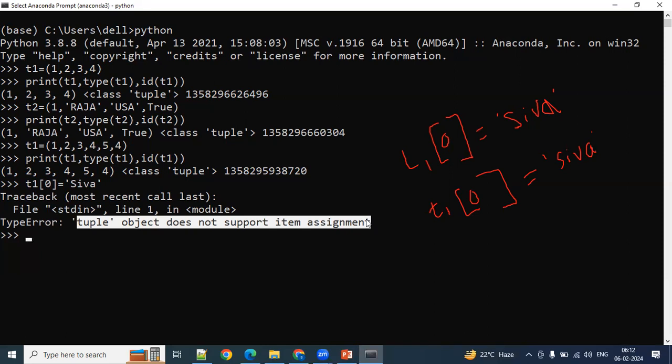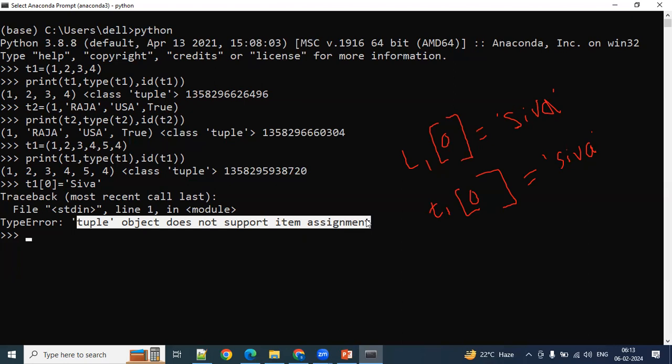Since we cannot modify the elements in the tuple, some methods we have discussed yesterday, right? What are all the methods we have discussed to add elements in a list? Append is there, insert is there. For removing the elements, remove is there. For deleting the elements, delete is there.